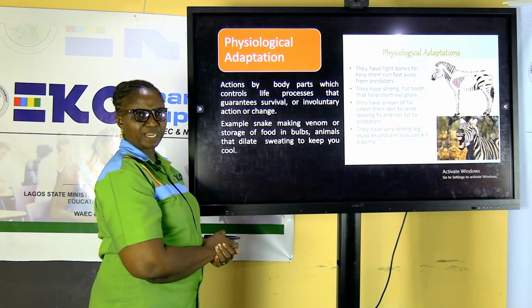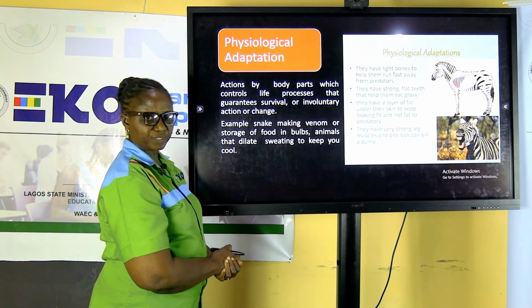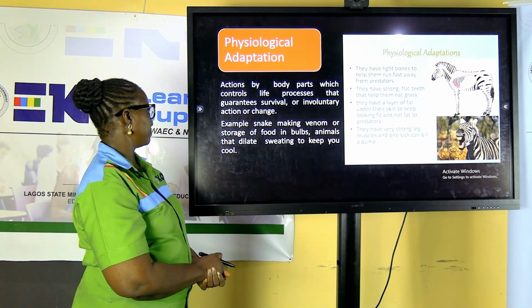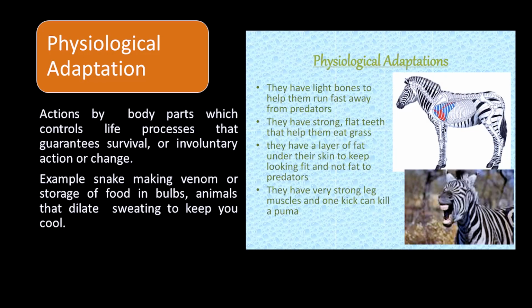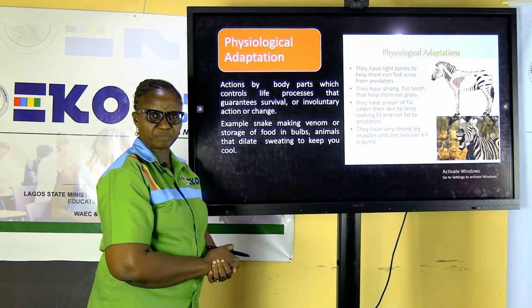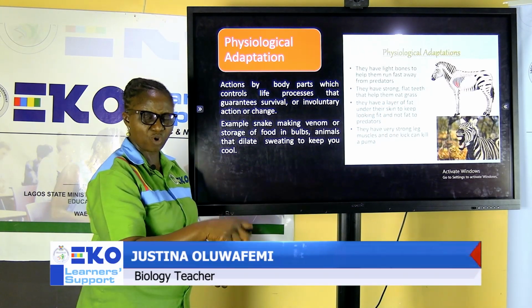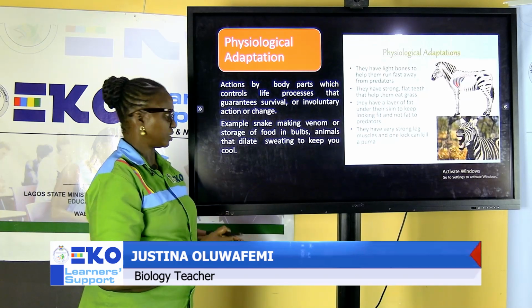Then the second type of adaptation is what we call physiological adaptation. Physiological adaptation, what does it mean? Actions by body parts which control life processes that guarantee survival, or involuntary action or change. For example, a snake. If a snake is threatened, what will it do? It produces venom. Anybody that has received a snake bite, especially from a poisonous one, venom is injected into the body.